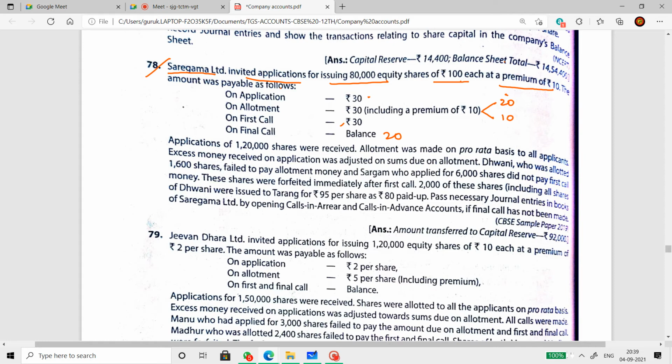Now, applications for 1,20,000 shares were received. So it's an oversubscription. Allotment was made on a pro-rata basis to all applicants. So no rejection or refund here. Excess application money received on application was adjusted against the sum due on allotment. Fine, let's stop here and finish the application entries first.